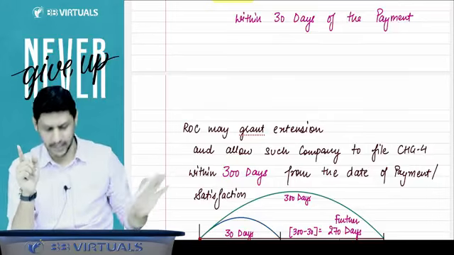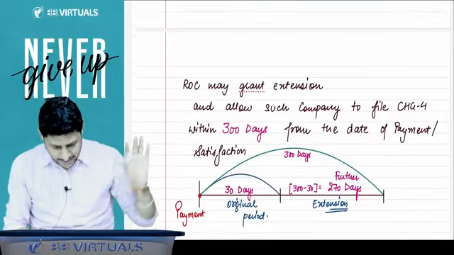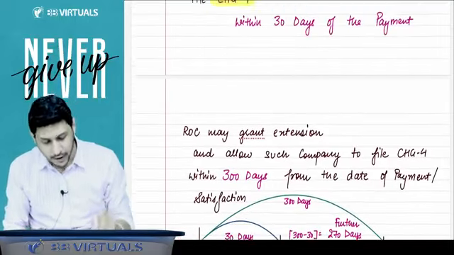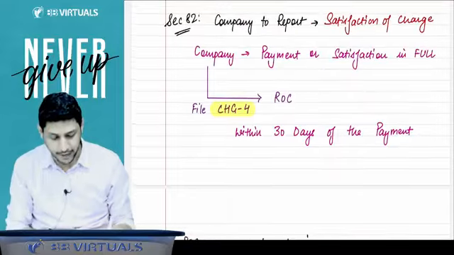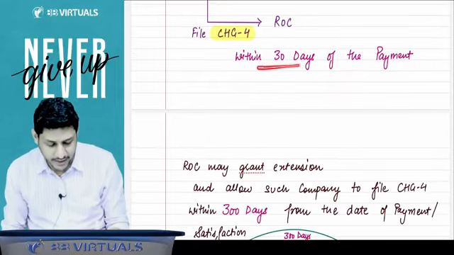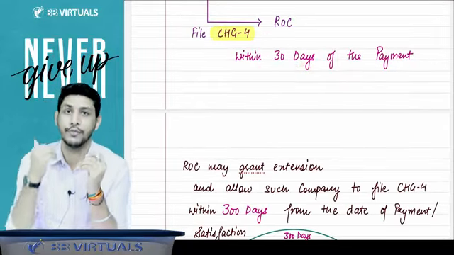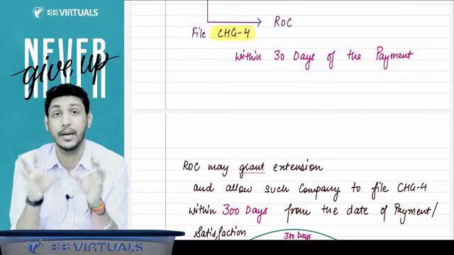That we will discuss later. But listen to me, I'll tell you one more point, sir. For example, it is 30 days. We have read that 30 days are given, that we have to file the CHG4 to the ROC within a period of 30 days.